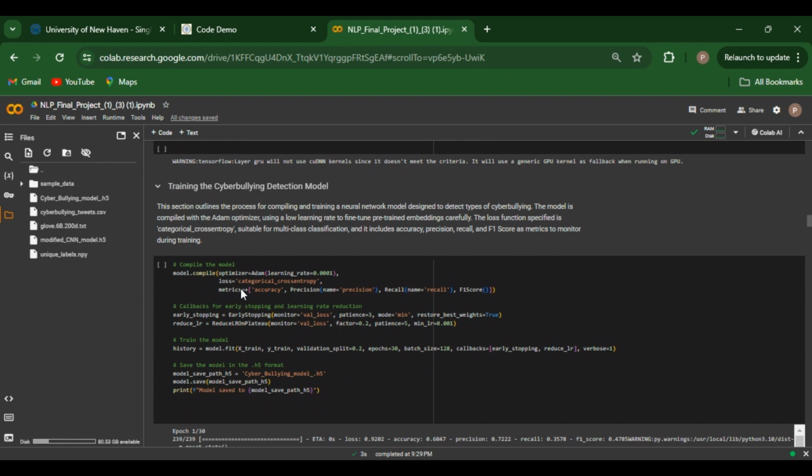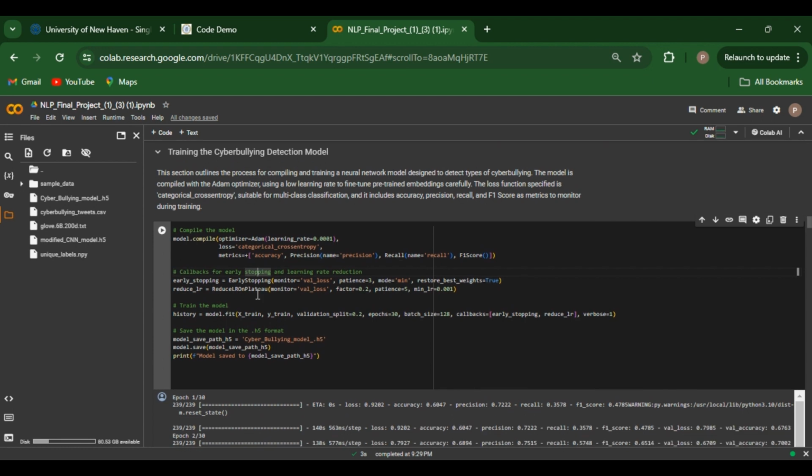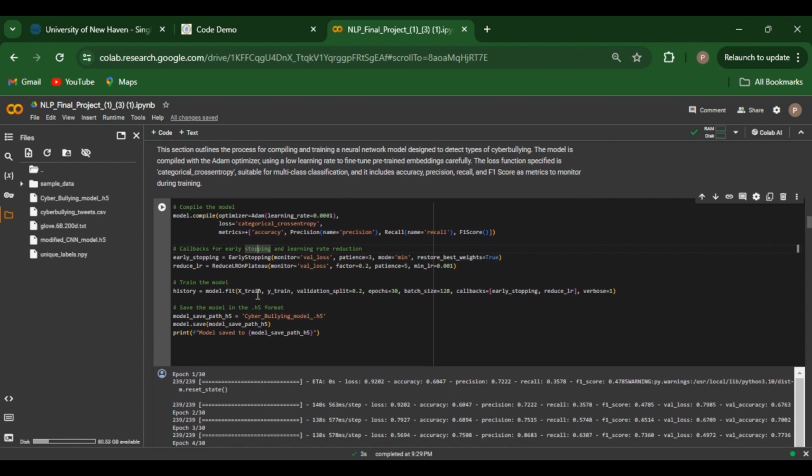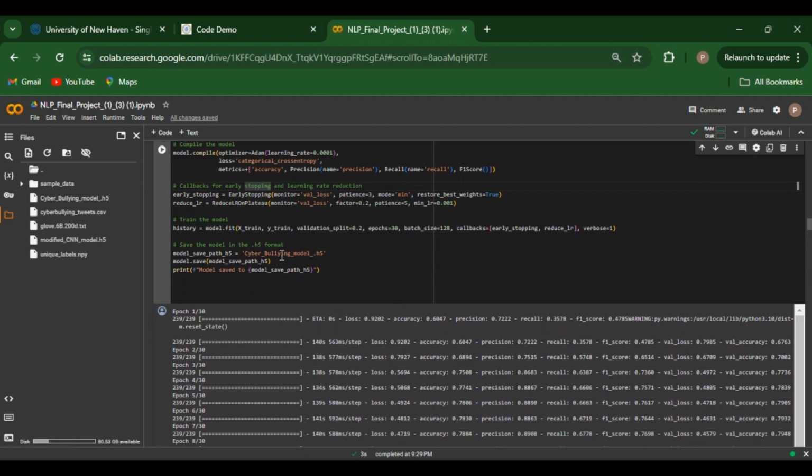Next, we compile our model, setting up the optimizer, loss function, and metrics, and then train it using our pre-processed data. We also employ callbacks like early stopping and reduce plateau to optimize training, avoiding overfitting, and adjusting the learning rate dynamically.